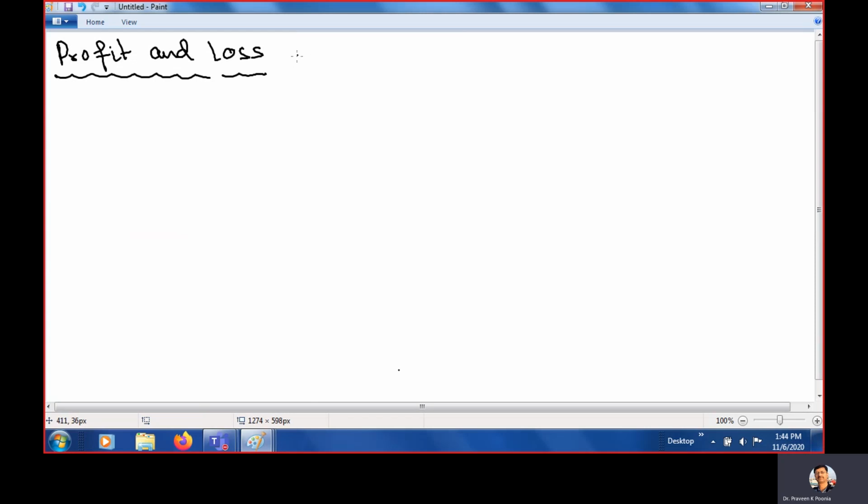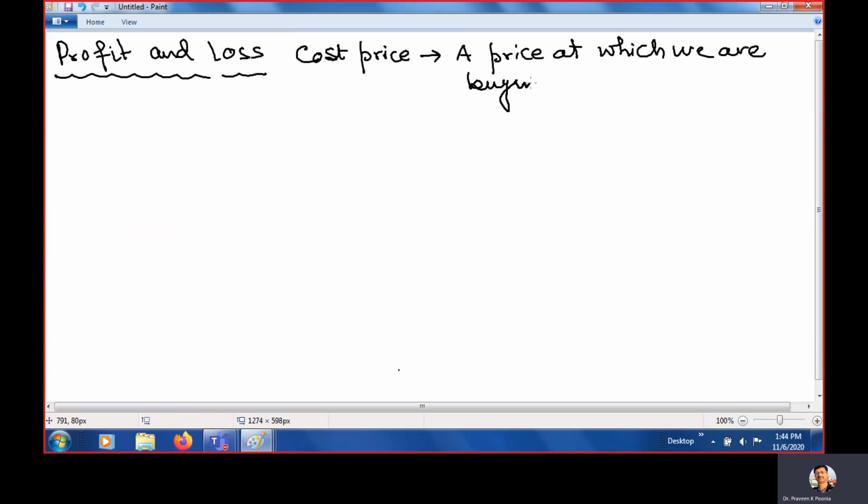First I will define two terms. The first is the cost price. Cost price means the price at which we are buying. This is cost price, and cost price is generally denoted by CP.